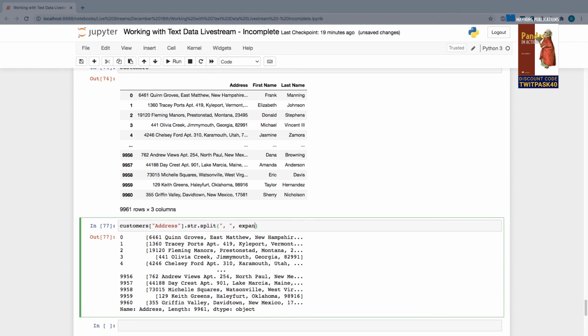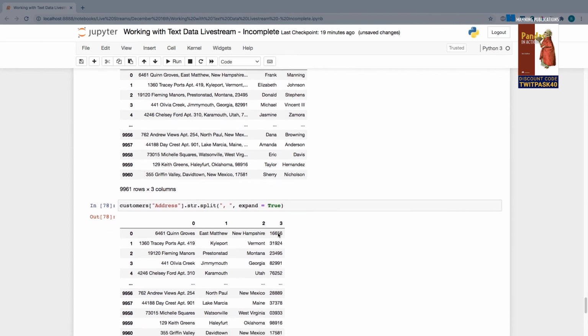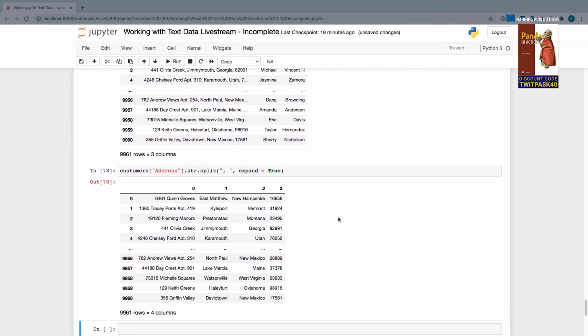We can provide something like the expand parameter with a value of true. And here we have a brand new data frame. You can see we've split it by street name, city, state, and zip code. It really was as easy as that. And then of course we can choose which columns we want to keep, choose which ones we want to remove, etc. All of that is possible with Pandas.